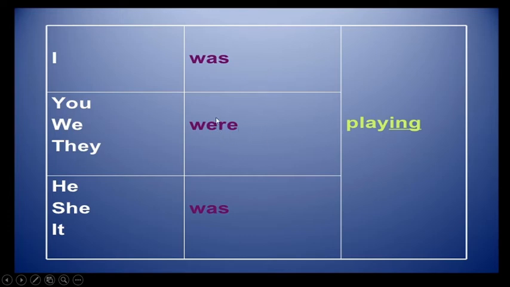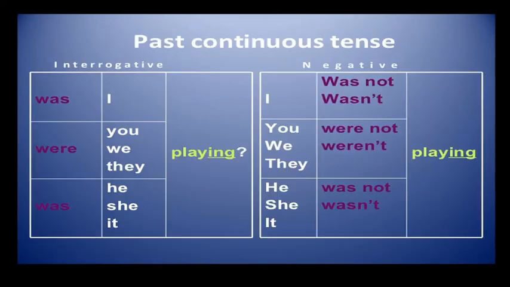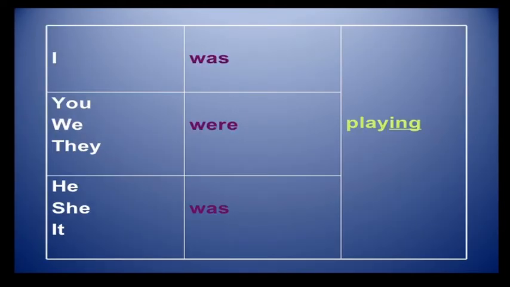We are using were with the second person, singular and plural, and the third person plural. You were playing, we were playing, they were playing. But here, he, she, it, singular: he was playing. So was is singular and were is plural. And this one is for the positive, affirmative sentence.